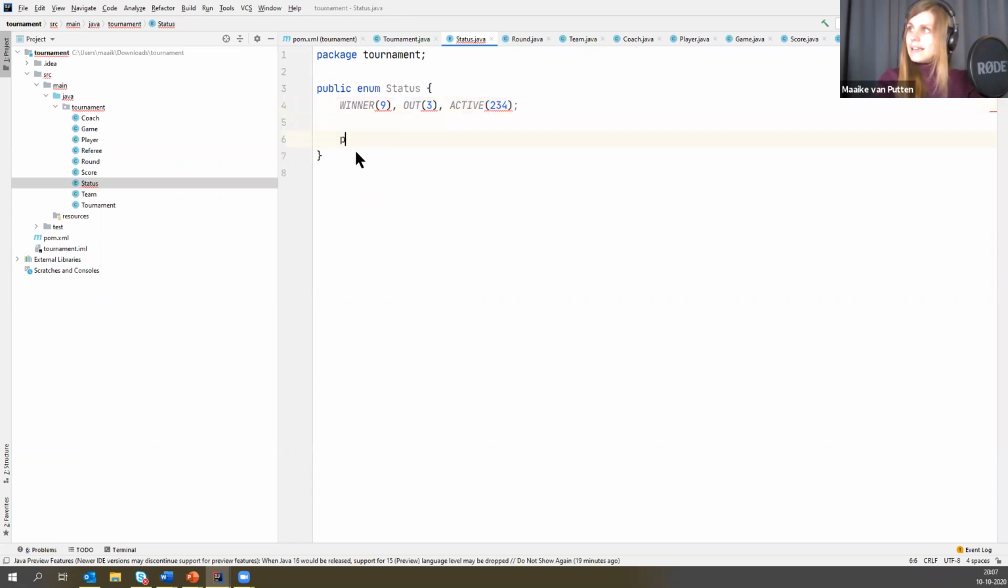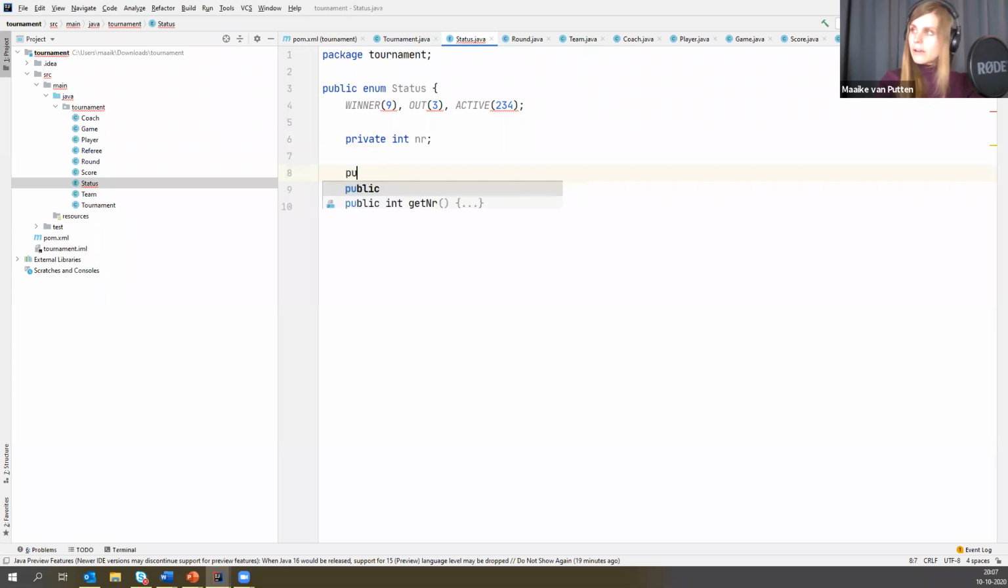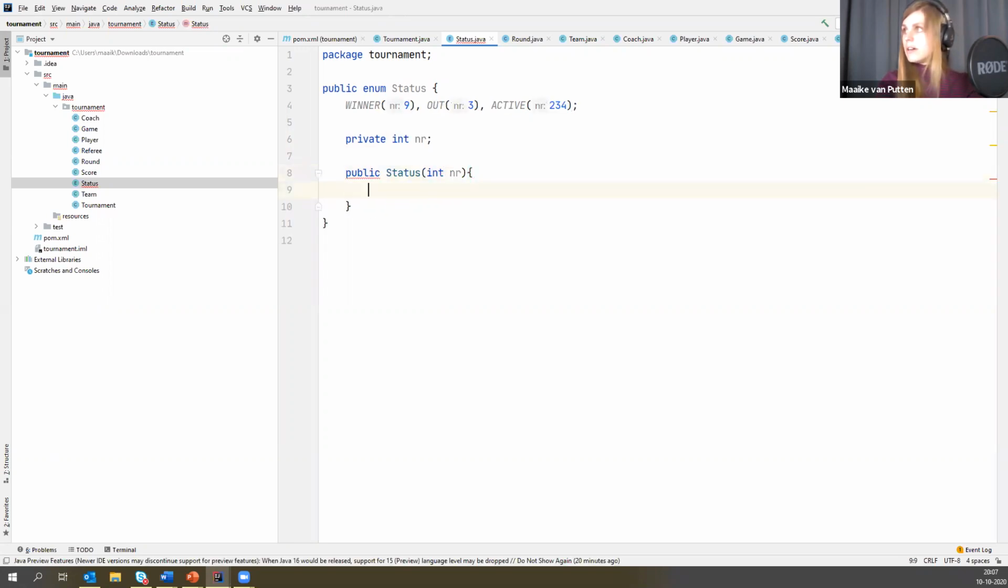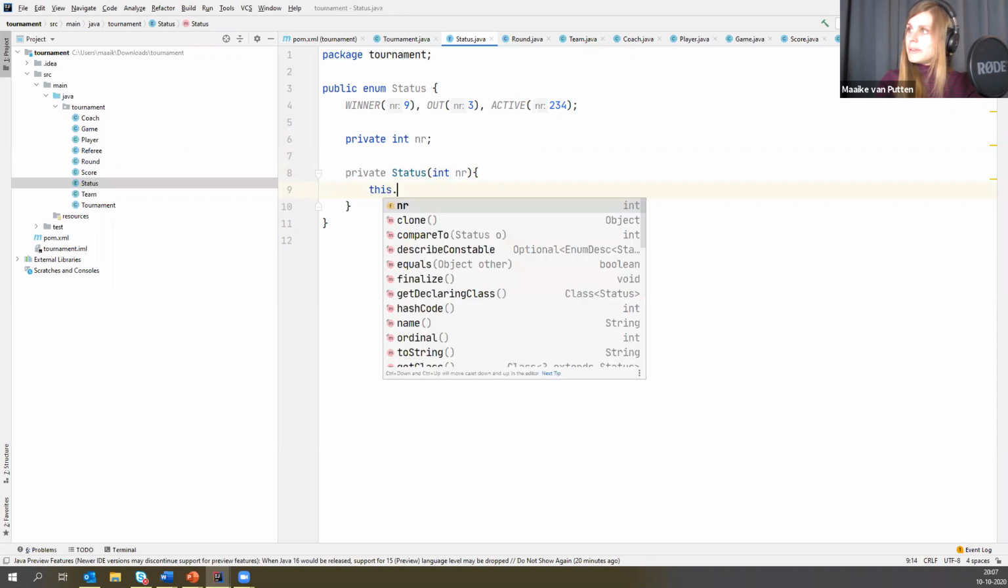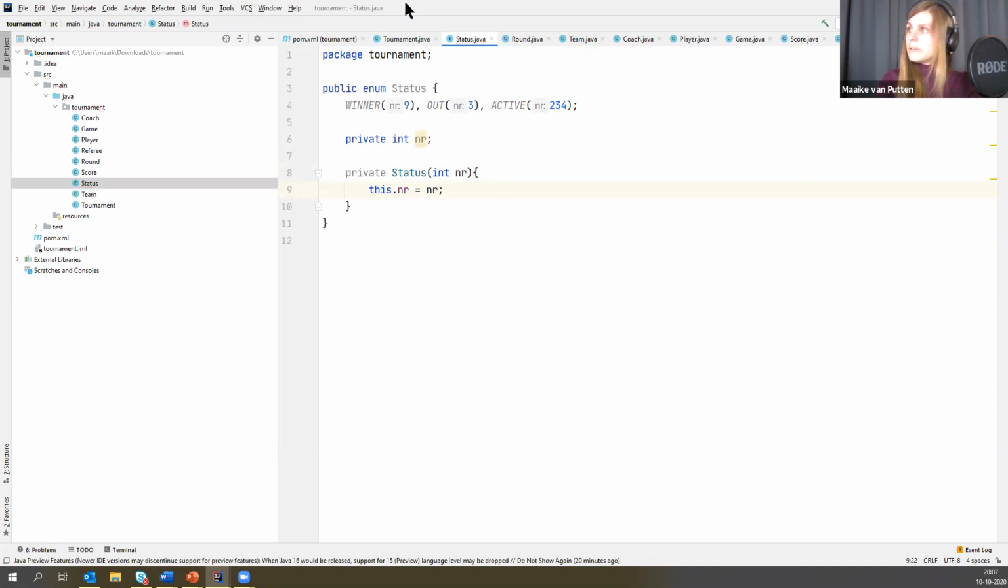And then here I can say that my enum has a private int number. And then I would have to do something weird. I'd have to make a constructor for my enum that takes a number. So there we go. And all of a sudden you see that it says, oh yeah, but it's not public, it's private. It's implicitly private, so it's redundant to put it in there, but I'm allowed to. So let's say this point number equals number. There you go. So it would look something like this if we really want to give it a number.